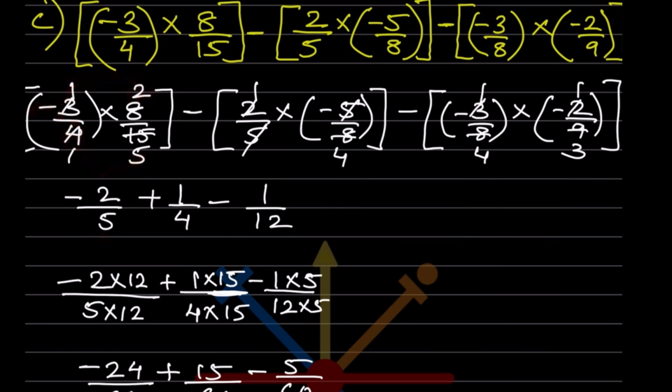Now here again you can do one thing. You can write here minus. Why? Because again here is minus. So now think of this one minus. 2 1s are 2, 2 4s are 8. This 5 and 5 get cancelled. So that is going to be 1 by 4.